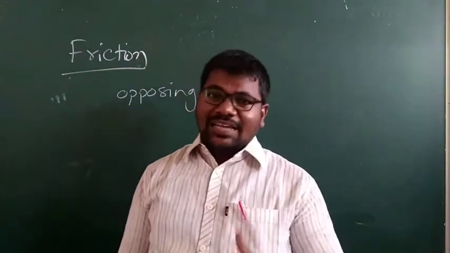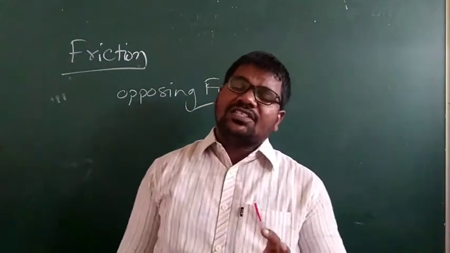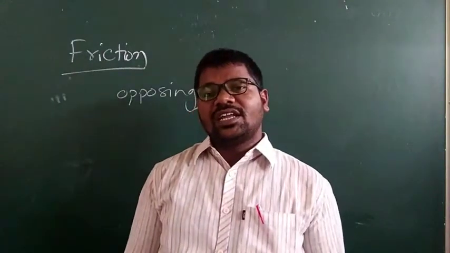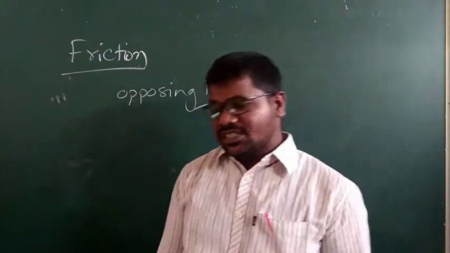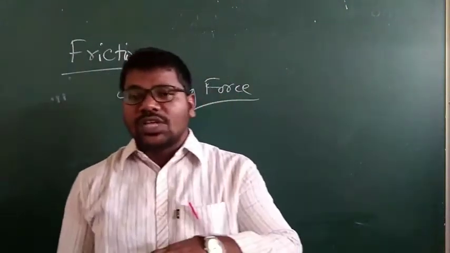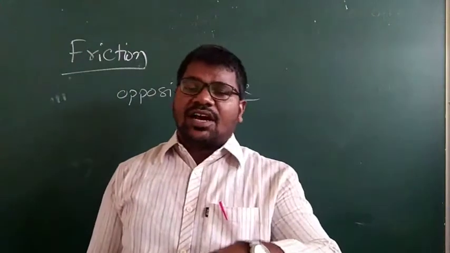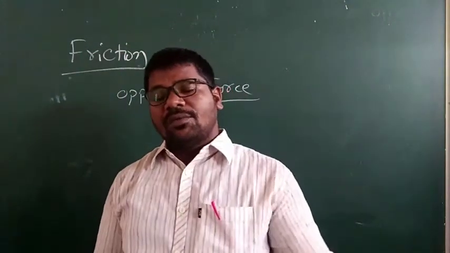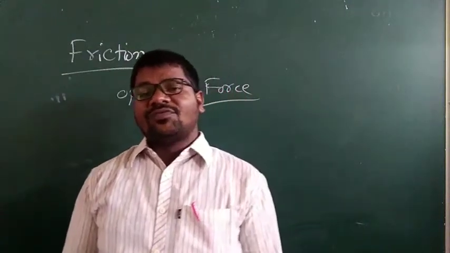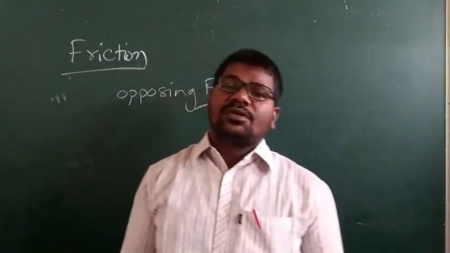Be careful, like a force. Friction always opposes the state of motion. Understand? Friction is developed whenever a body moves on the surface of another body.